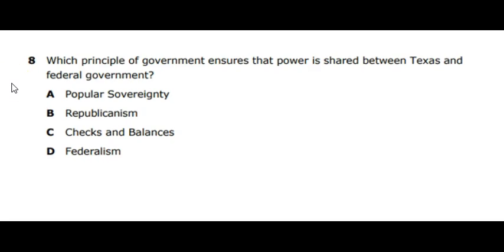Number 8. Which principle of government ensured that the power is shared between Texas and the federal government? Is it popular sovereignty? Is it republicanism, checks and balances, or federalism?